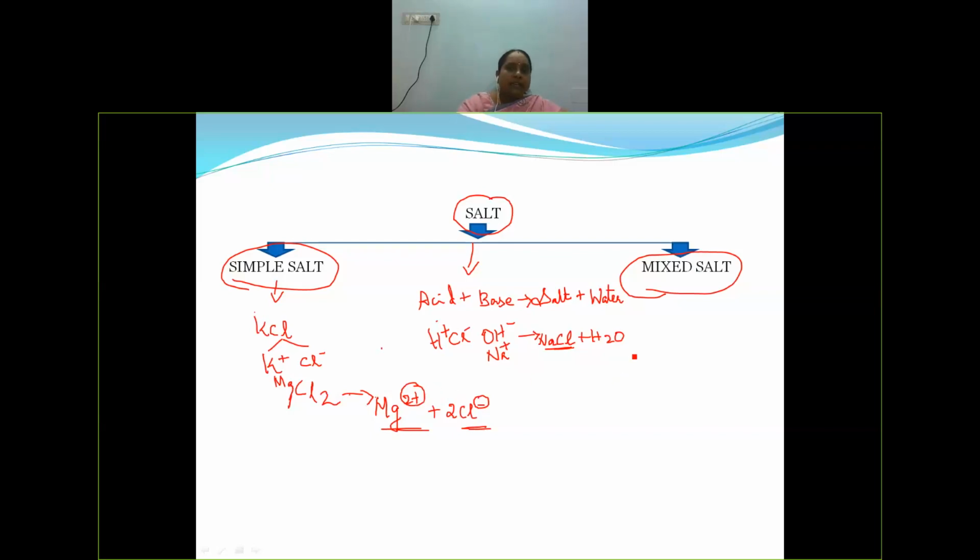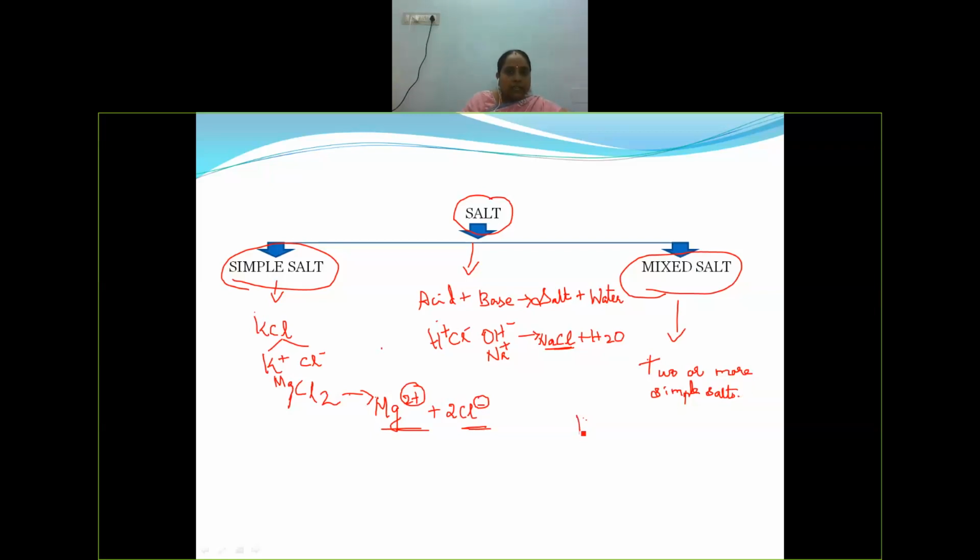Whereas the second type is mixed salt. What is mixed salt? It may have two or more simple salts in it. For example, we have potash alum.